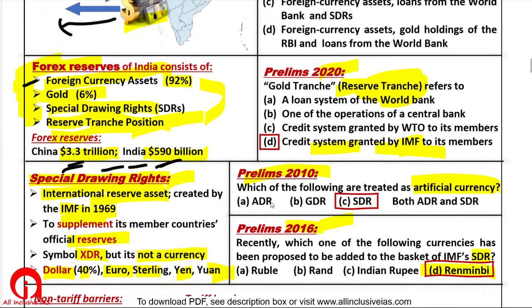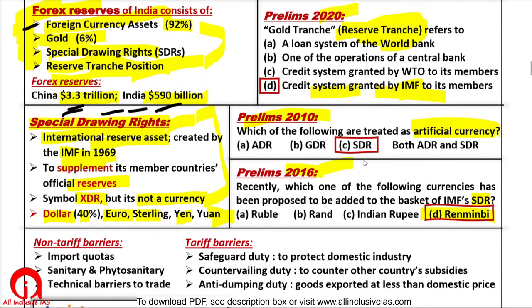So again, UPSC did not go into details of what exactly SDR is. UPSC simply asked whether you knew which currency is being added to SDR. If you still want to understand the detailed meaning of SDR, you can refer to our last year's economy class number 9. There I have explained in detail what SDR is and how SDR supplements our official reserves in times of need.